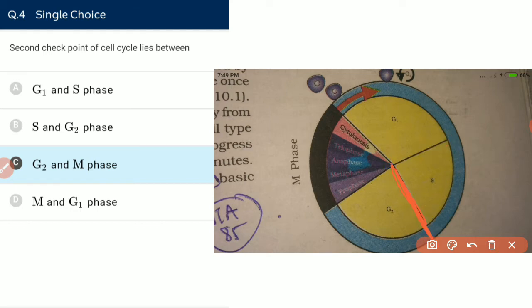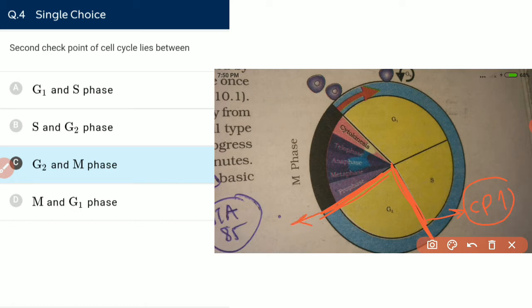The first checkpoint lies between G1 and S, and it ensures that complete DNA replication has occurred in S phase. Whether the complete DNA replication occurred in S phase or not, this checkpoint ensures this. Next, this is checkpoint number 1. Checkpoint number 2 occurs between the G2 and the M phase. It ensures that proper growth of the cell has occurred before entering the M phase.